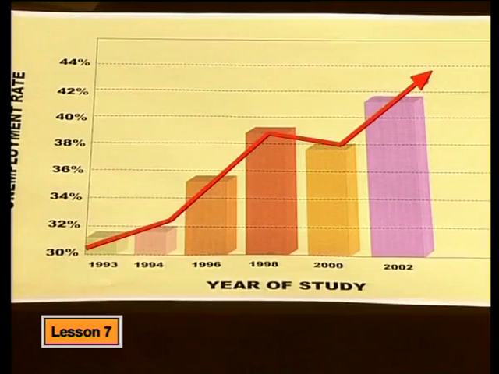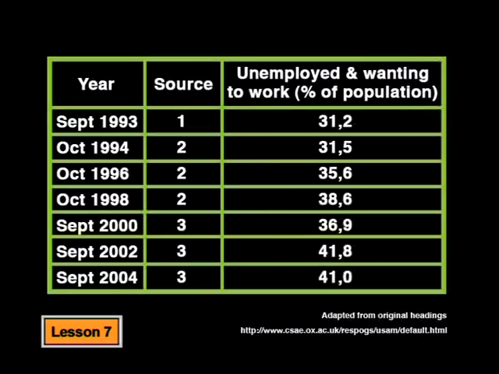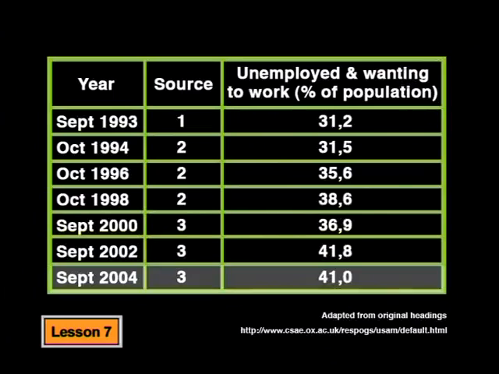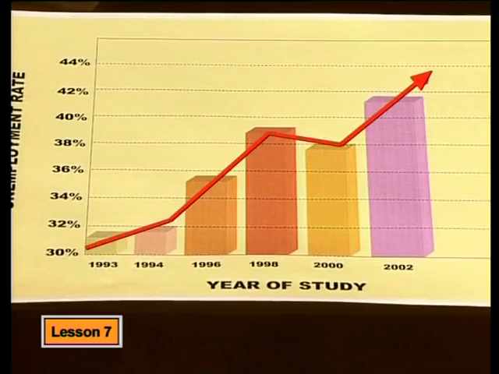Nonina, do you think that it was just a mistake? No way. MacGyver knows his statistics. I think he did it on purpose. Look at the red arrow. It makes you think the rate is going to carry on increasing. But if you look at the table, the rate of unemployment actually comes down from 41.8% in 2002 to 41.0% in 2004. So you're saying that the last column was not shown on the graph because it didn't fit with what MacGyver wanted to say? Yes, that's exactly what I'm saying. You're absolutely right. MacGyver has tried to mislead you. He showed only the part of the data that helped him achieve his goal.